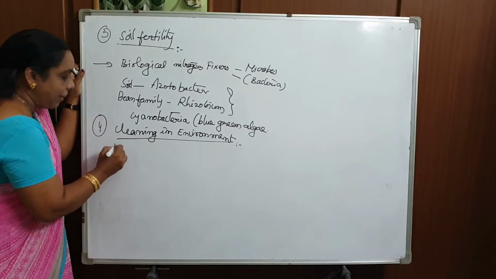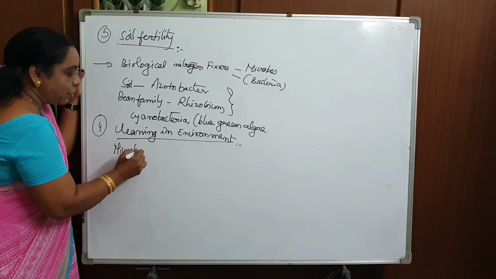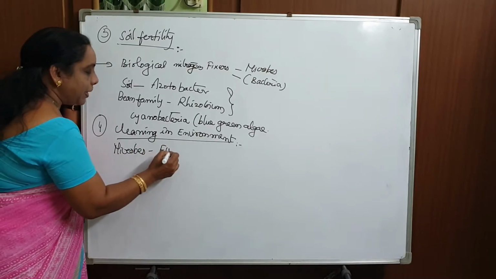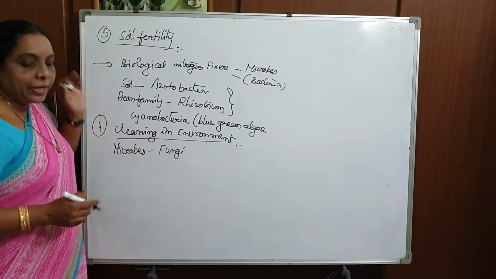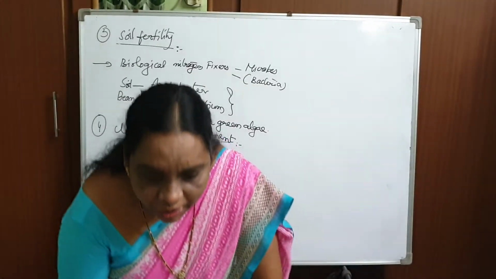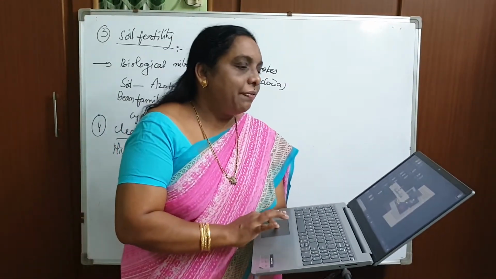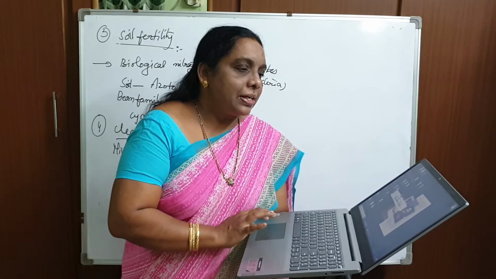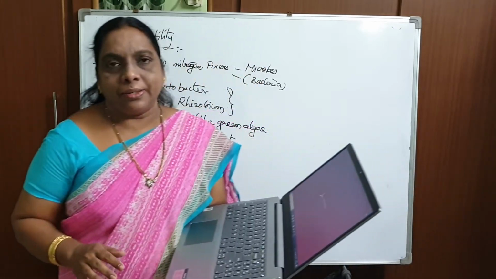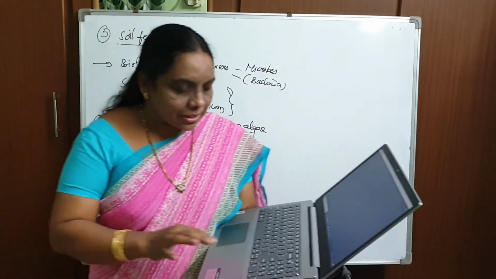Among the different microbes, the important microbe here is fungi. Fungi play a great role in cleaning the surface area. That is the reason fungi are called scavengers of the earth. They are also called saprophytes.